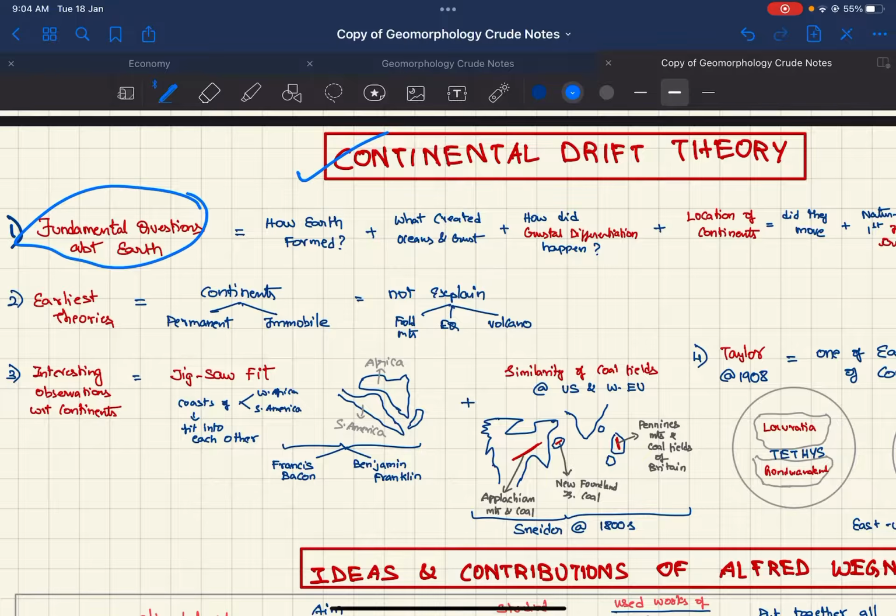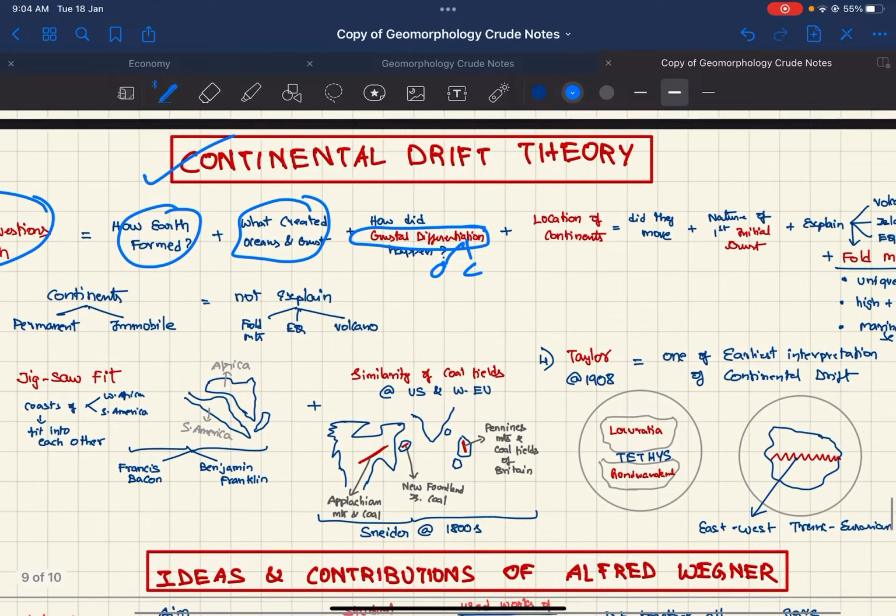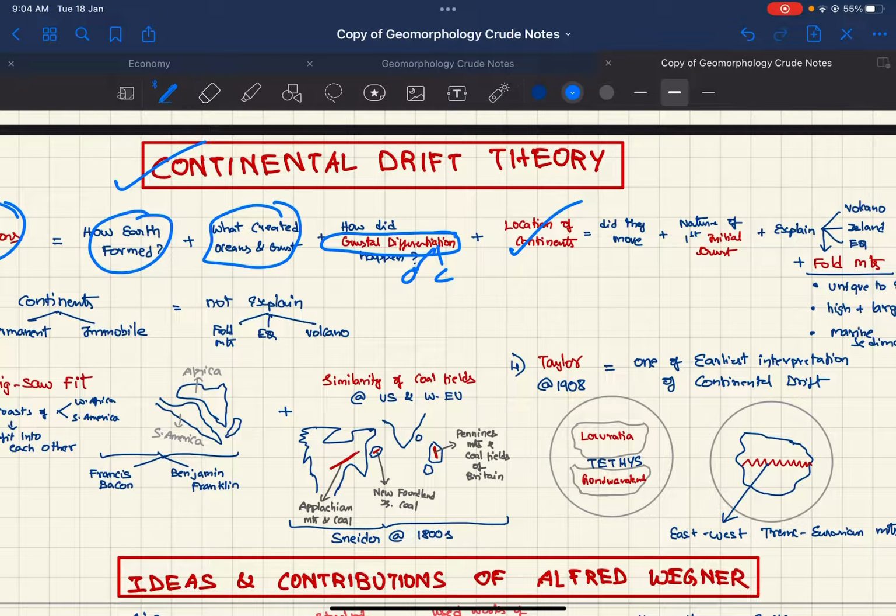So, continental drift theory. What are some fundamental questions about it? How did Earth form? What created the oceans and crust? How did crustal differentiation between oceans and continents happen? How do we explain the location of the continents? Did they move? And what was the nature of the initial primordial crust?